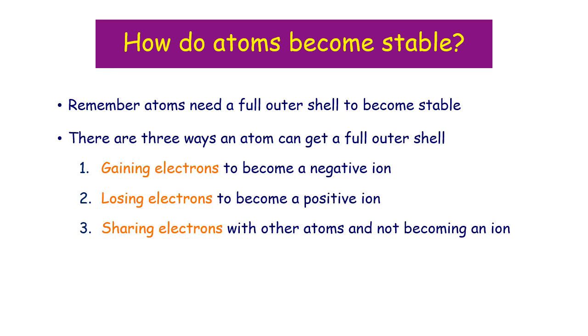Now, there are three ways in which an atom can end up with a full outer shell of electrons. In atomic structure, we looked at how atoms could form ions, and they could either gain electrons to become negative ions or lose electrons to become positive ions as two of the ways in which atoms can end up with a full outer shell of electrons. But in this topic, we'll also see how atoms can share electrons with one another to end up with an outer shell that's completed, but not having to end up charged like an ion.